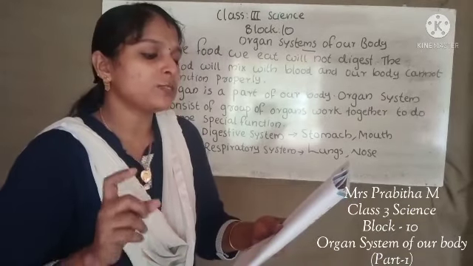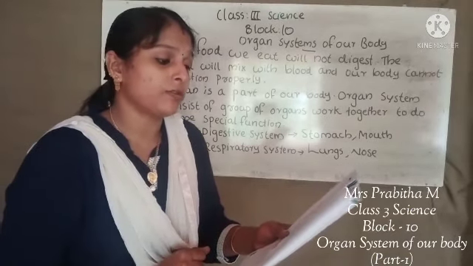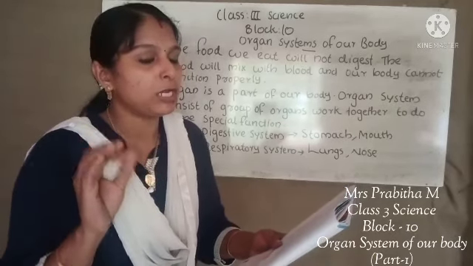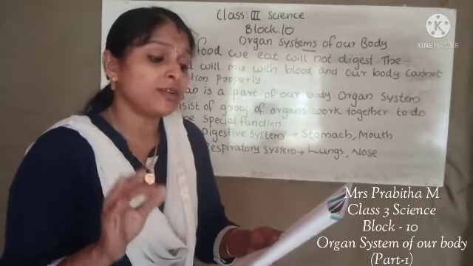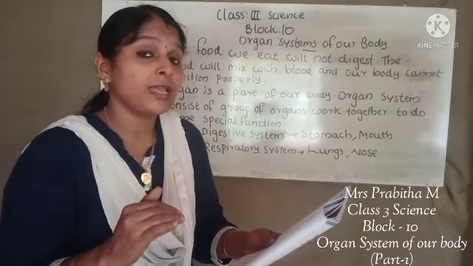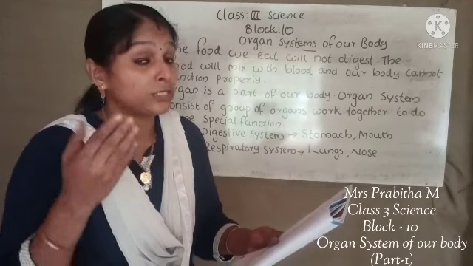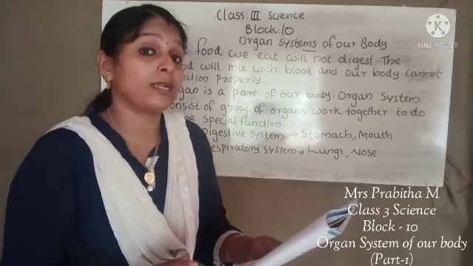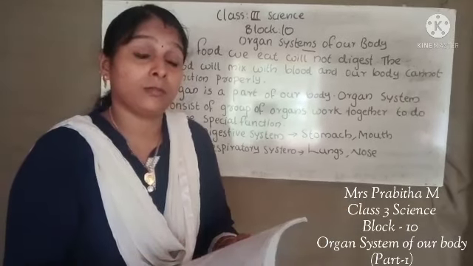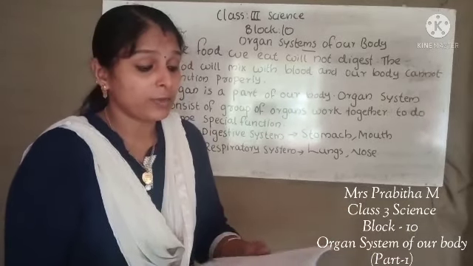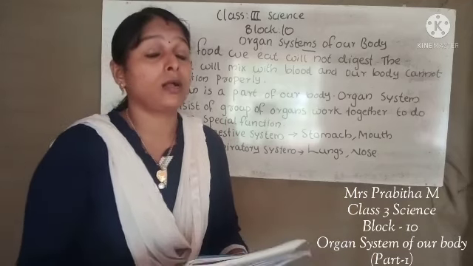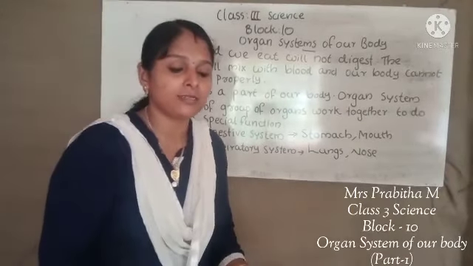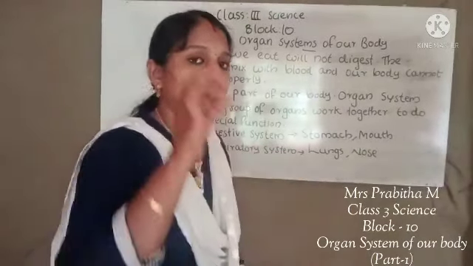Define organ system. What special function does our skeletal system perform? Organ system is a group of organs that work together to do some special function. Okay, what special function does our skeletal system perform? A skeletal system gives shape to our body, support to our body, it protects our internal organs. Many functions we studied. So you can write it gives support to our body and it helps us to move.